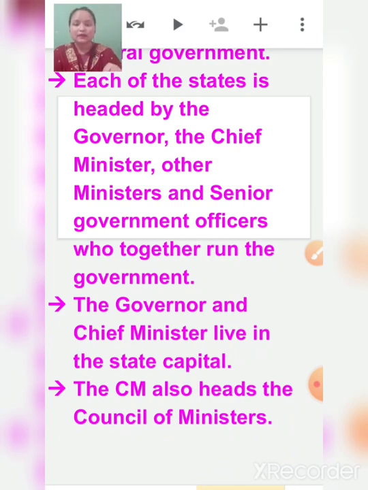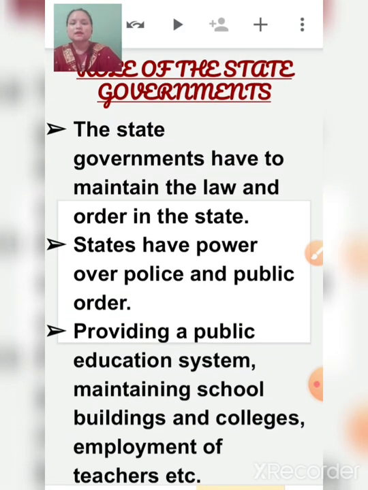Where does the chief minister of Uttarakhand live? In Dehradun, that is the capital of Uttarakhand, right? The CM also is the head of the council of ministers. State governments maintain law and order in the states.